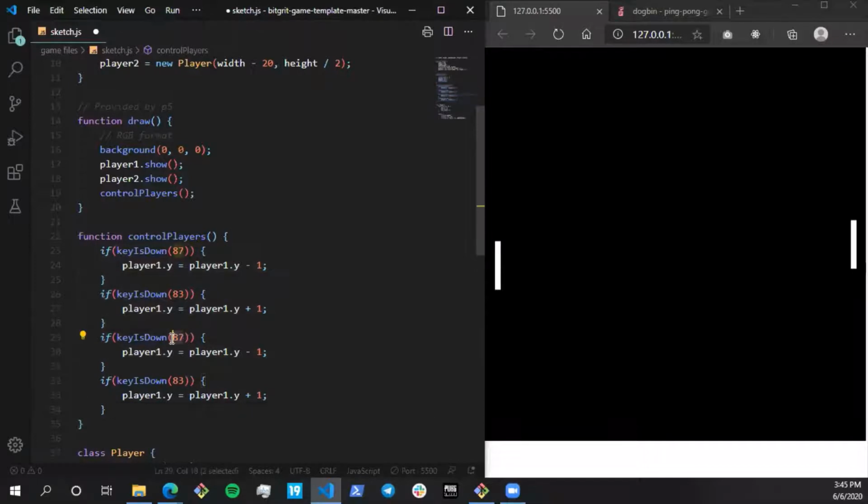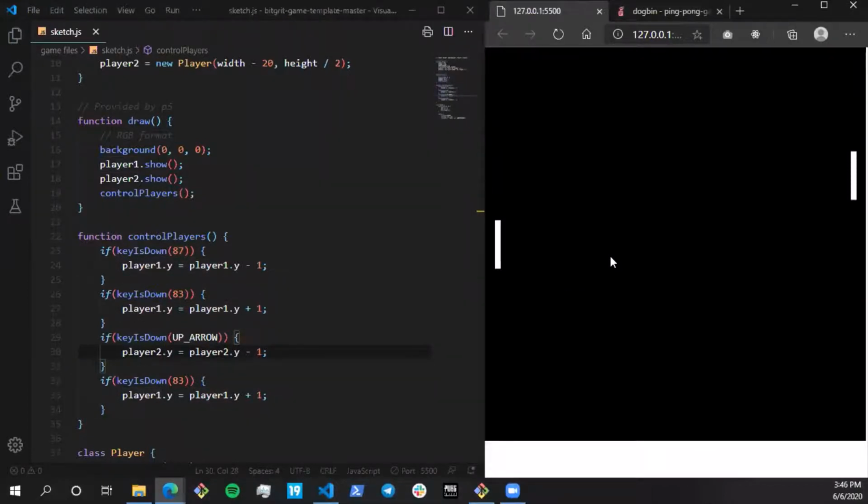Okay, wait, sorry, it's going to be down arrow. Sorry, go up one. Yeah, right over here. So if you write up arrow like this, it definitely means the up arrow on your keyboard. Right? So I'll just change player one to player two. Let's just try this. Yes. Now player two is going up. I'm pressing my up arrow key and it's going up.